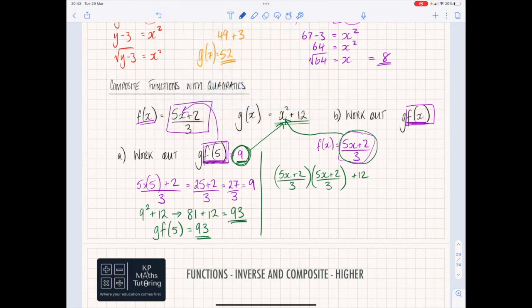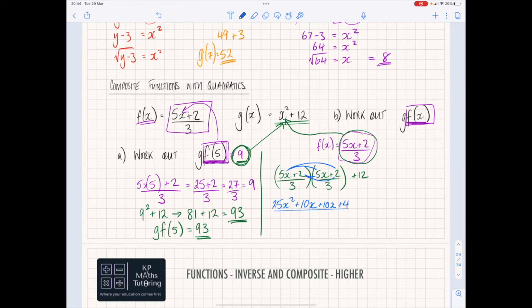What you now do is you basically expand this. Now, this is effectively like me multiplying a fraction against a fraction. So top times top, bottom times bottom. But because you're multiplying two parts, you're doing 5x times 5x and then 5x times 2. So that gives you 25x squared plus 10x. Then you're doing 2 times 5, again, which is your 10x, and then your 2 times 2, which is 4,